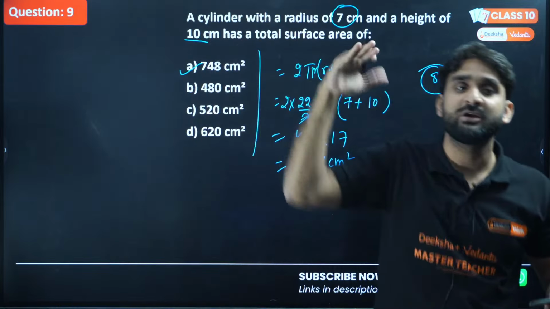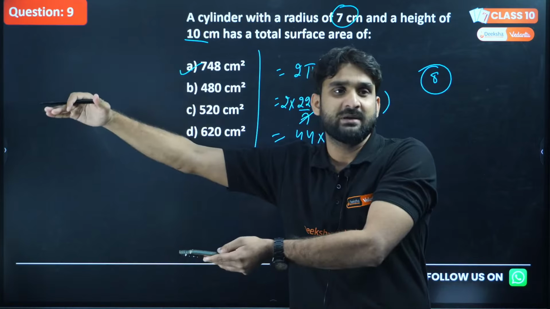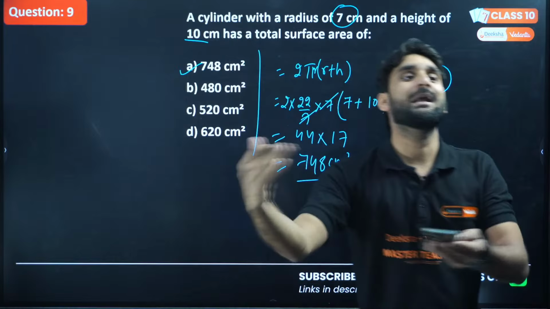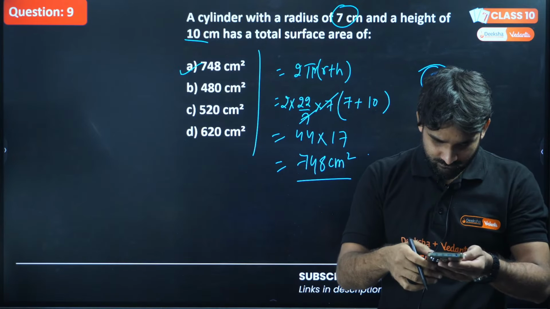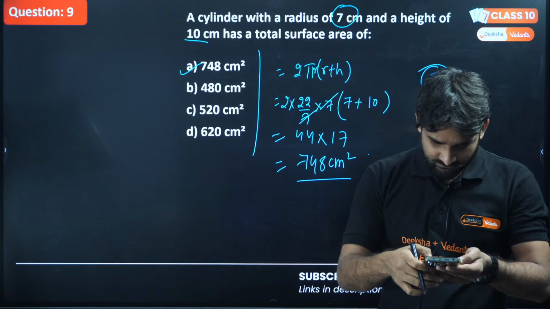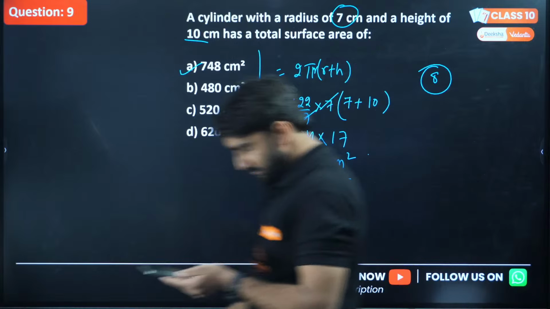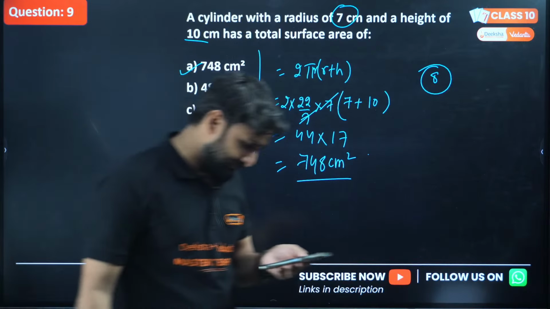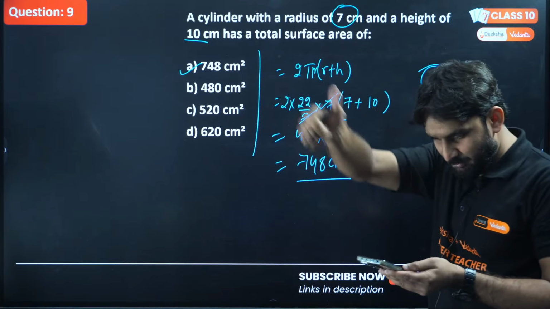Still, there are so many top questions remaining. Top questions, which may come in your pre-board exam as well as in your board exam, exactly the same or a bit relatable, right? So wait. Sir, Chintu is the topper of our class. Very good. You should also be a topper. You can also be the topper of your class. So give me thumbs up, guys, so that I can move ahead to the next question.